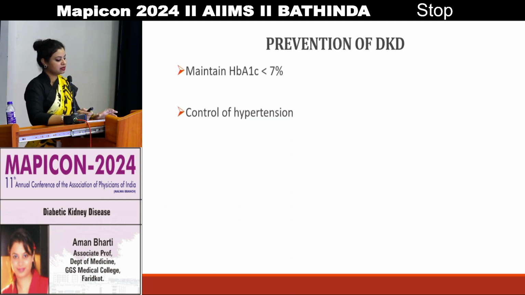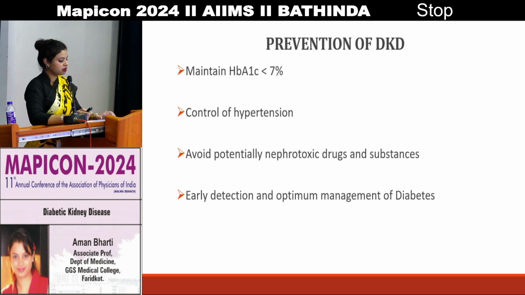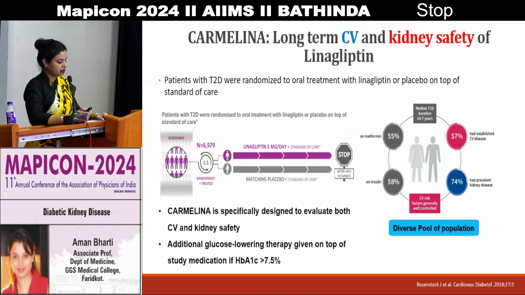And how do we prevent diabetic kidney disease? We should always maintain an HbA1c target of less than 7. You should control hypertension. We should avoid potential nephrotoxic drugs and substances. Early detection and optimal management of diabetes should be done, and regular follow-up should be maintained.